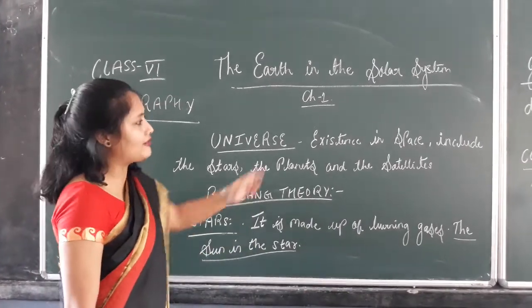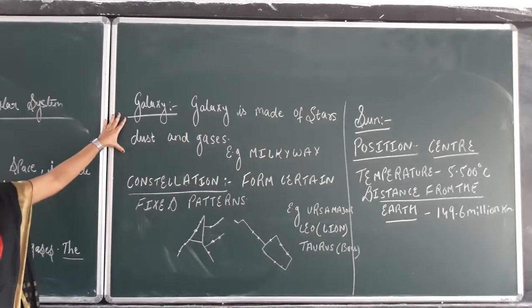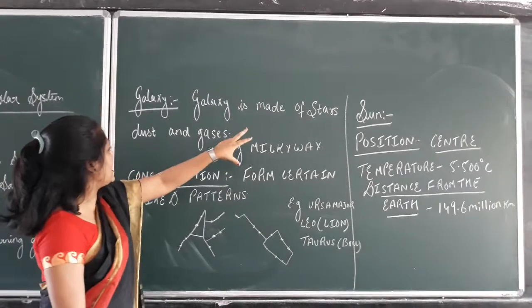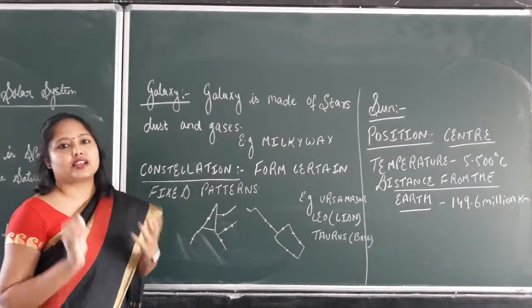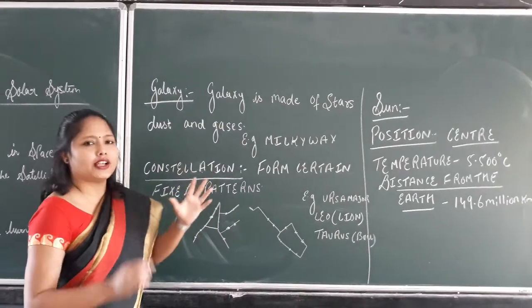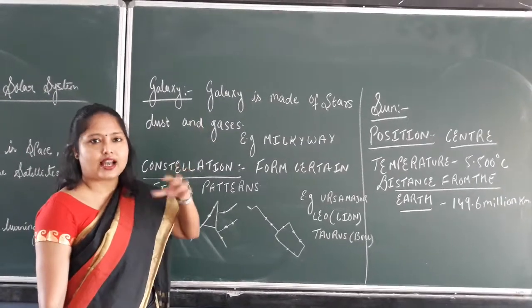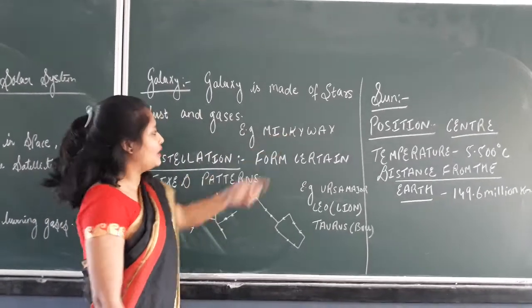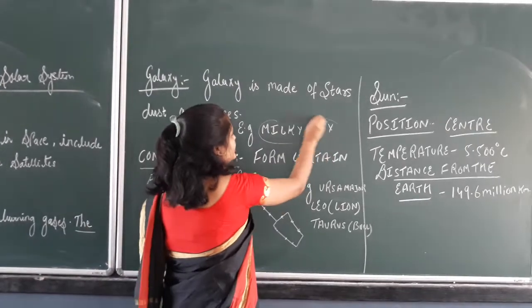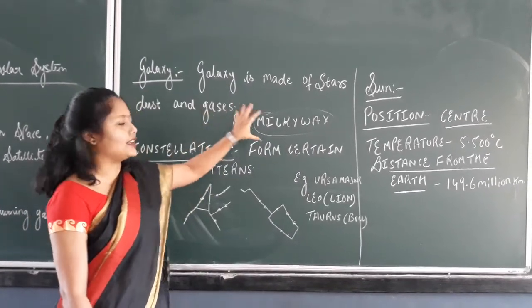Now in stars there are various formations. First is the galaxy. A galaxy is made up of stars, dust and gases. A galaxy is a cluster of stars. There are different stars you can find in a galaxy. Billions of galaxies are there, but the best example is the Milky Way. Why is the Milky Way so important? Because the Earth exists in the Milky Way. In this galaxy, the Earth is there.